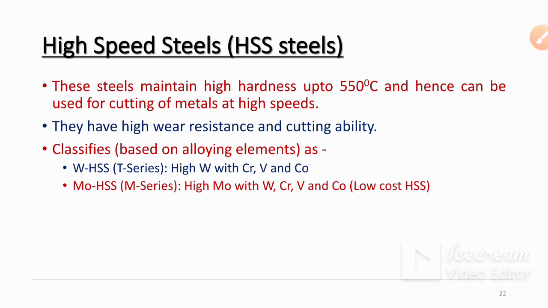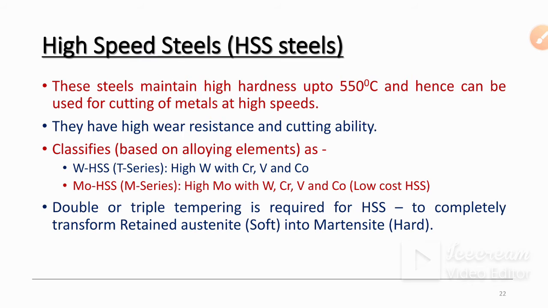So T series steels have high tungsten with chromium, vanadium and cobalt, and M series have high molybdenum with tungsten, chromium, vanadium and cobalt. So low cost HSS: as tungsten is costlier, we use tungsten in less amount and add molybdenum with chromium, vanadium and cobalt to make it cheaper.